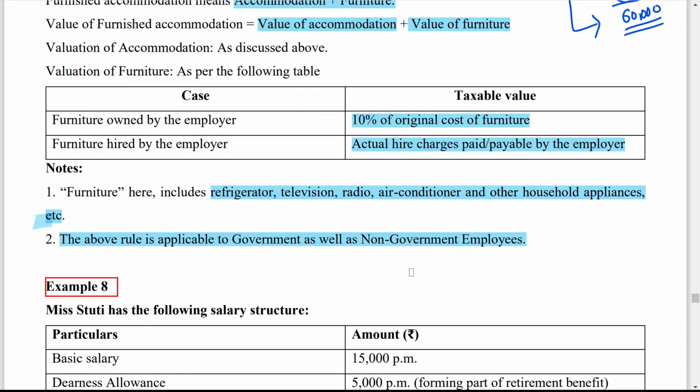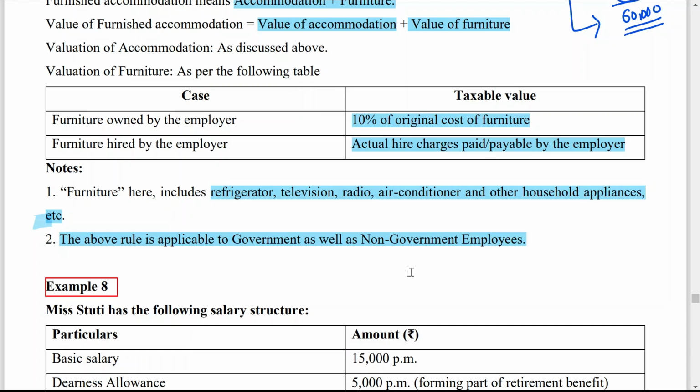So add the value of furniture, decided as per this table, to the license fee, and you will get the valuation of furnished accommodation for a government employee also. So for both types of employee, the valuation rule for furniture is the same.